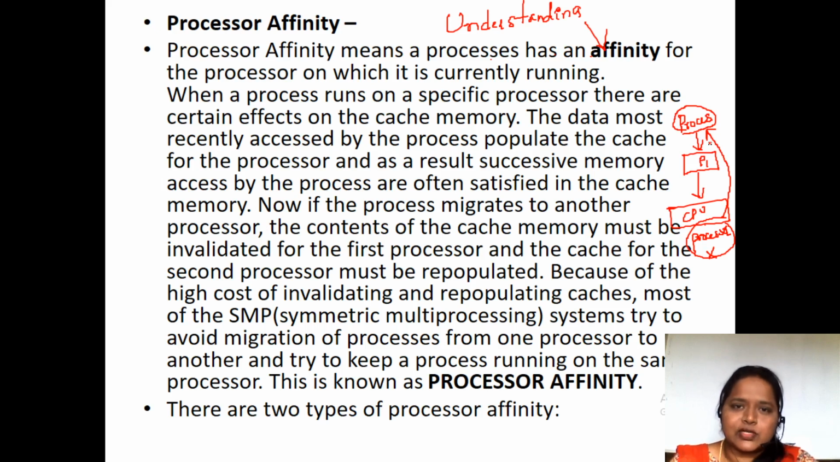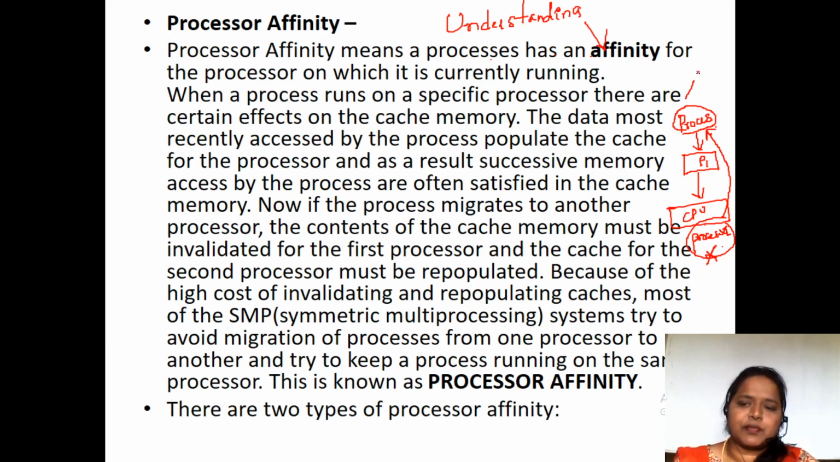So that understanding, we call it an affinity. That understanding between the process and the processor, we call it an affinity. Affinity between the process and the processor. So here this process P1 is running in processor X. So this processor X has an affinity towards this process P1. So this processor knows about this process P1.